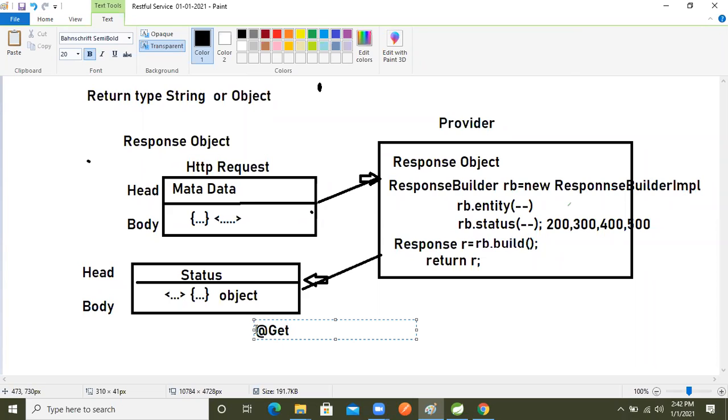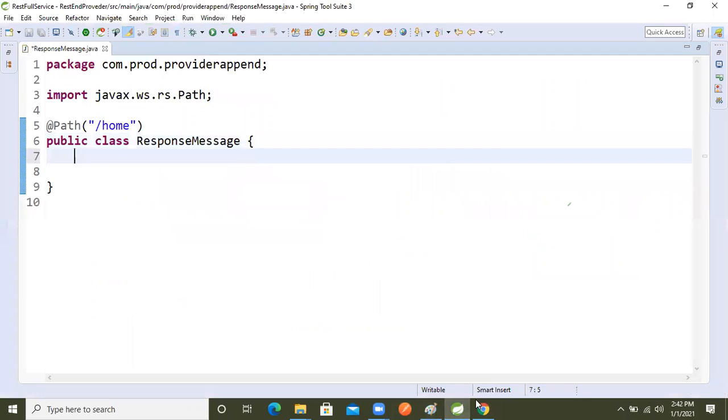We have the annotations, which I explained in the previous session, so we are just using that. Now we will go inside it. Instead of the previous session, where we took a string, or for example an employee object, or a collection like a list or set as the return type, this time I'm going to take a response object.